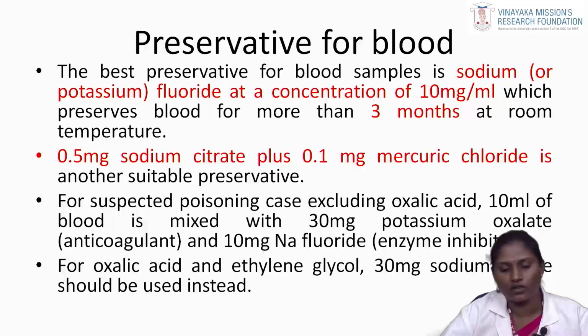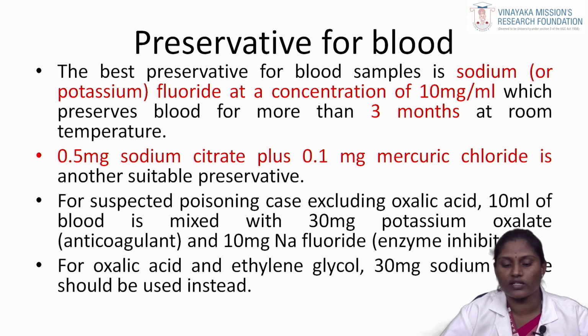Then there is the preservation of blood. The best preservative for blood samples is sodium fluoride or potassium fluoride at a concentration of 10 mg per ml, which preserves the blood for more than 3 months at room temperature. This is for preservation of blood only. Then 0.5 mg sodium citrate plus 0.1 mg mercuric chloride is another suitable preservative.